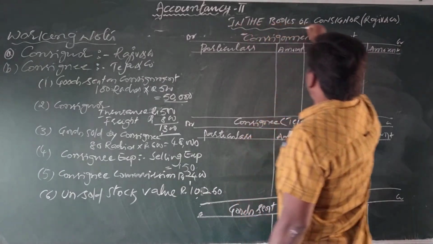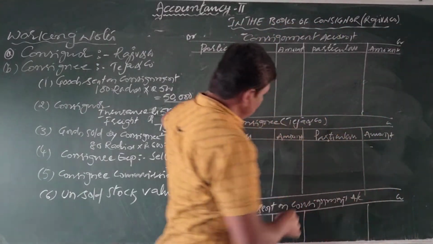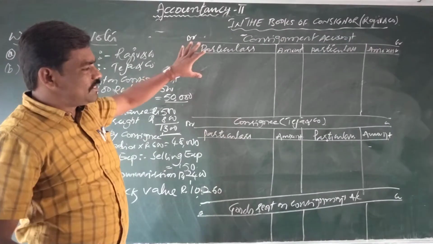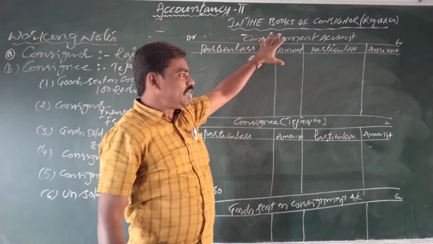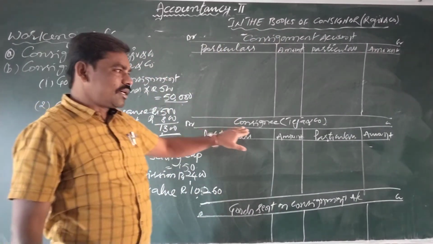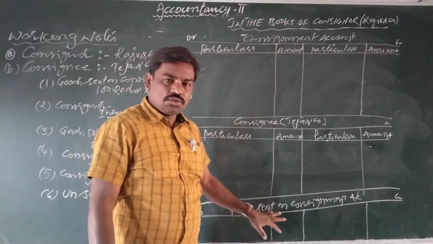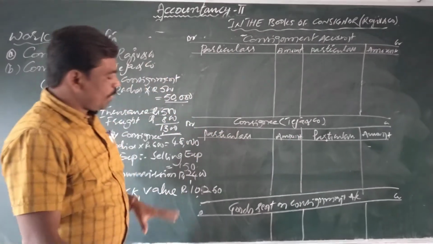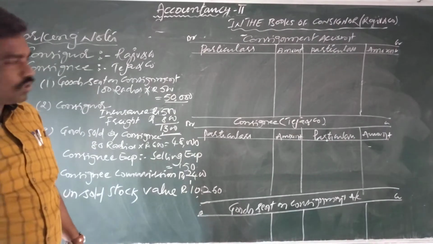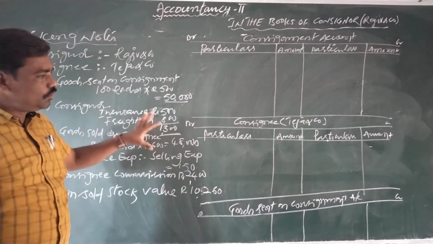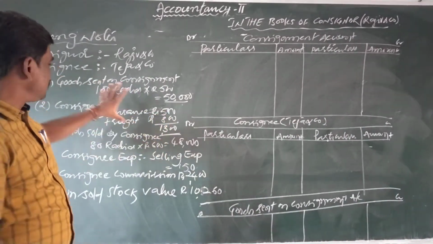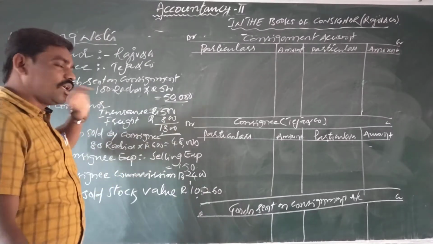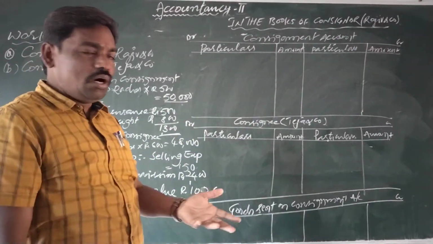So here we are preparing three ledger accounts in the books of consignor. One is the consignment account, second is the consignee account, third is the goods sent on consignment account. After preparing the three ledger accounts, now how are we going to write the information using these working notes, or we can take the journal entries in mind.